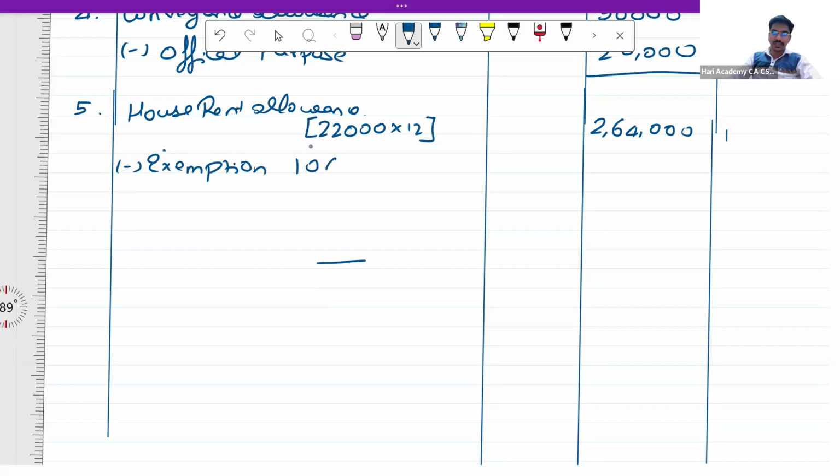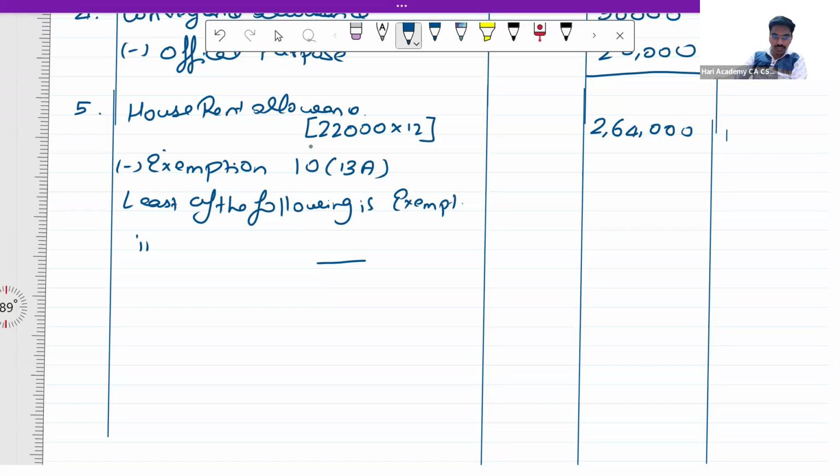As per section 10(13)(a), least of the following is exempt. So the first amount is actual HRA received, which is 2,64,000.